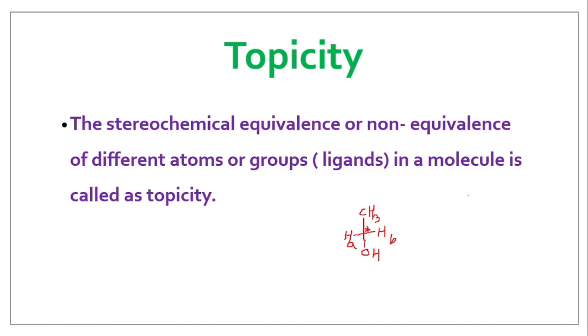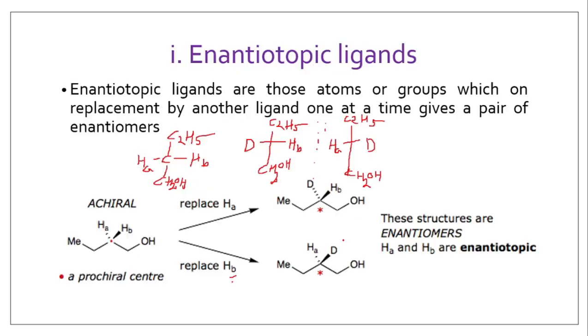This molecule is not chiral initially, but if we replace any one of these atoms with an imaginary atom, then it will become chiral. For example, HA is replaced by any other imaginary atom. Then, depending upon what type of molecules are obtained, the topicity concept is classified. For example, if replacement of such an atom gives enantiomers,